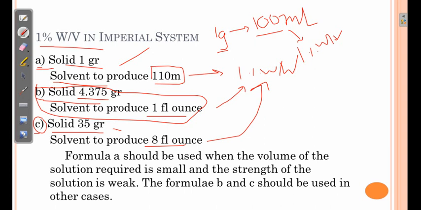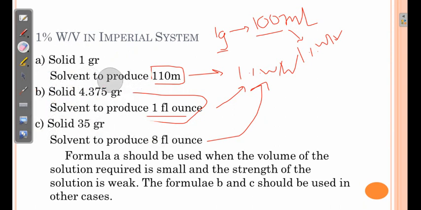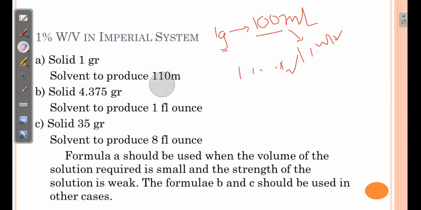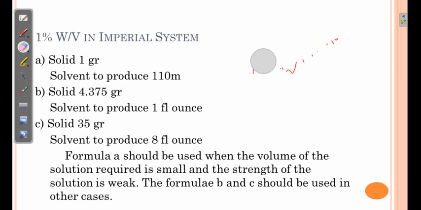The results obtained by calculating with different formulas will be different. Mind well, the results obtained by using different formulas will be different. There will be some difference if we calculate using formula A and using formula B. So when the volume is small and the solution is dilute, we prefer formula A.